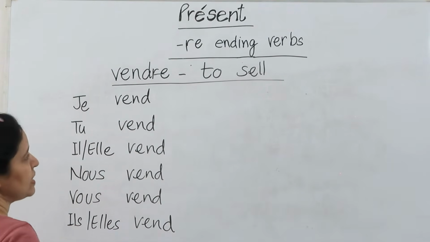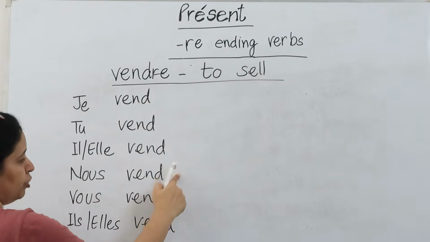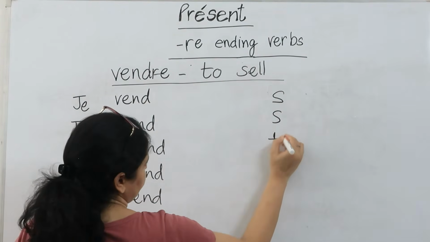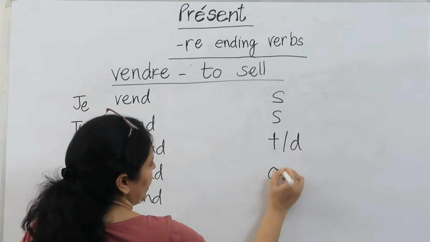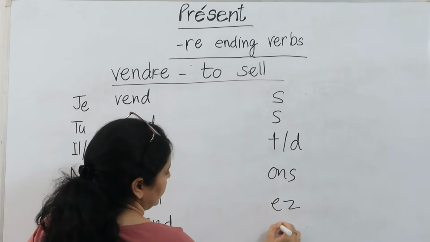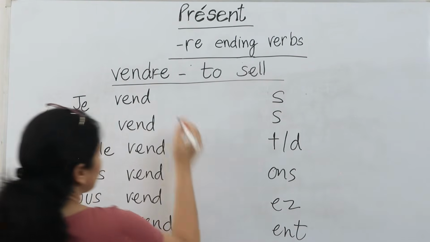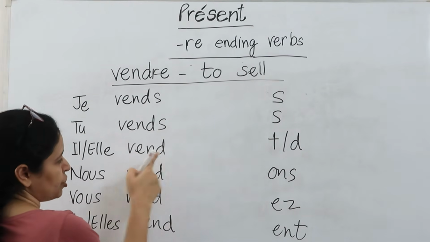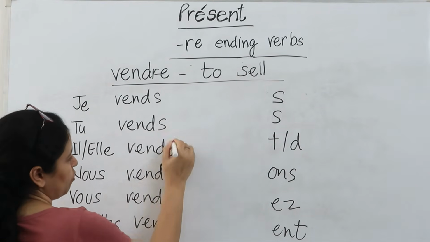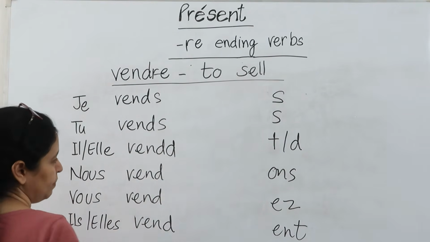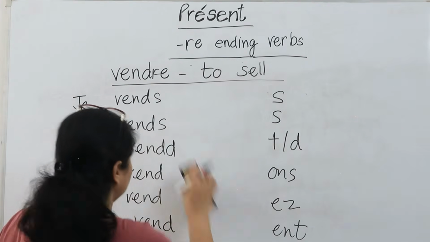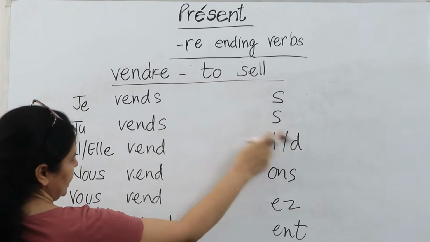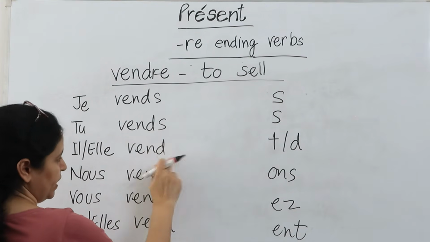Now comes the last step. The last step is again here to put the endings. The endings we have seen are S, S, T or D, ONS, EZ and ENT. So S, S, I need D here which is already written here. So I am not going to put one more D. The same D will work. My rule is already justified. S, S, D. One D is already here.